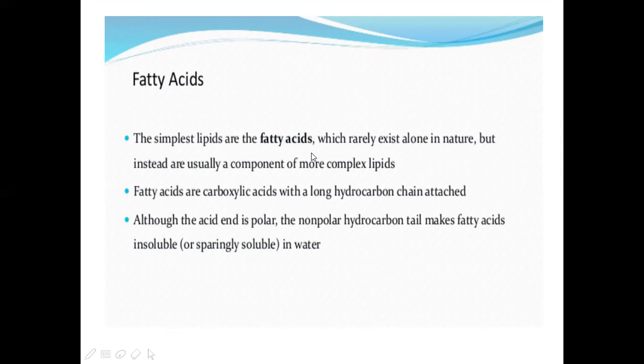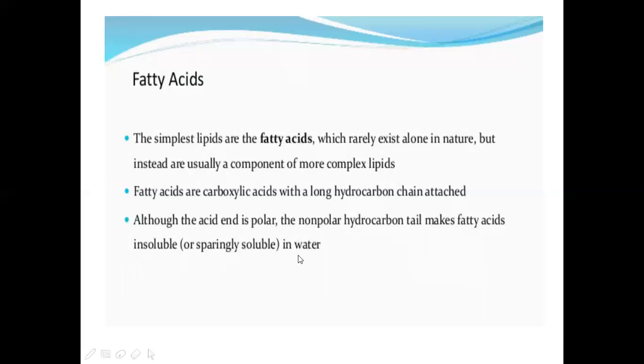Now, the simplest lipid is the fatty acid. A lipid molecule can be very small and simple like a fatty acid, but it can be more complex also, with very lengthy chains. Fatty acids are carboxylic acids with a long hydrocarbon chain attached. In the previous slide, we saw that at one end of the hydrocarbon chain the carboxylic acid group is there. Although the acid end is polar, the non-polar hydrocarbon tail makes fatty acids insoluble in water.